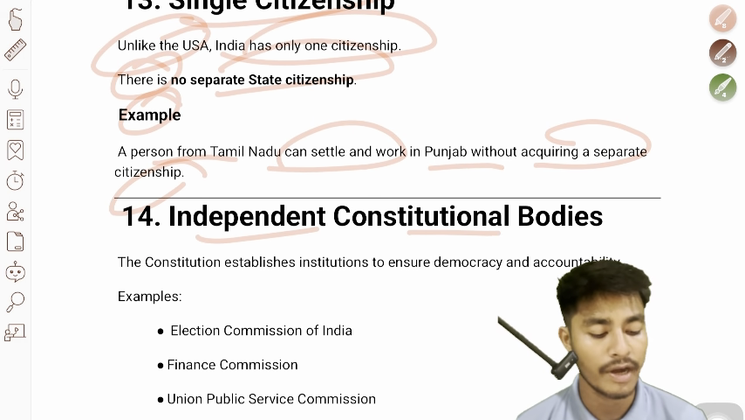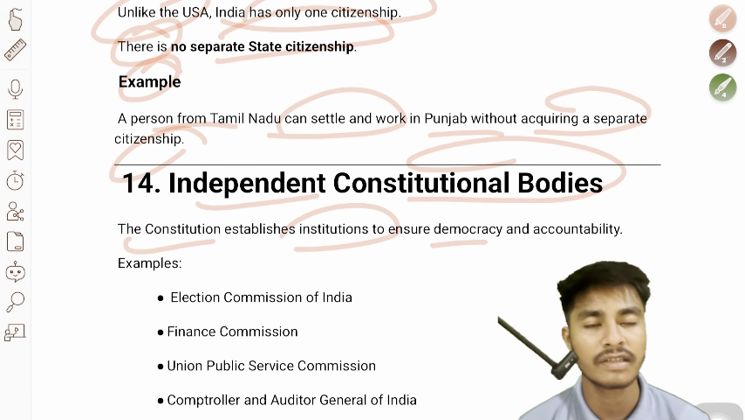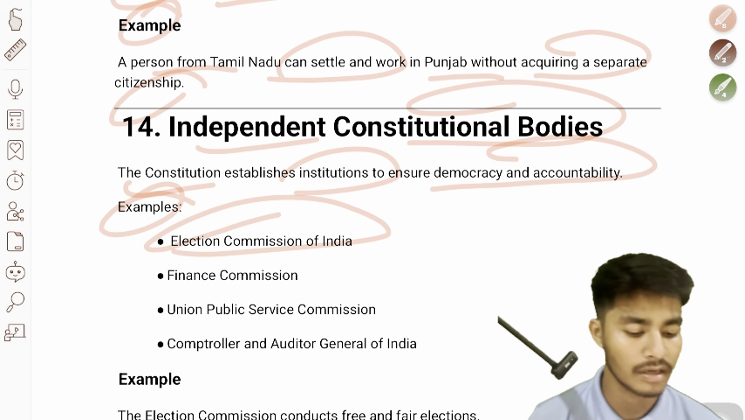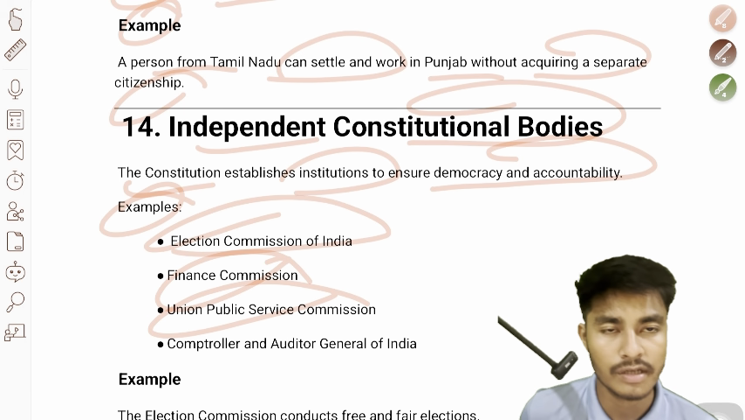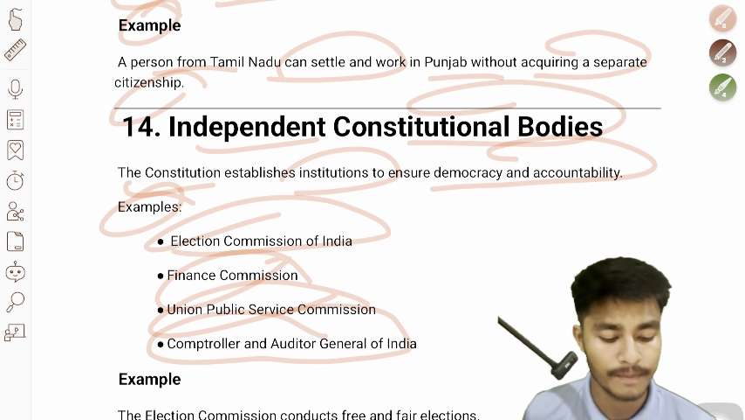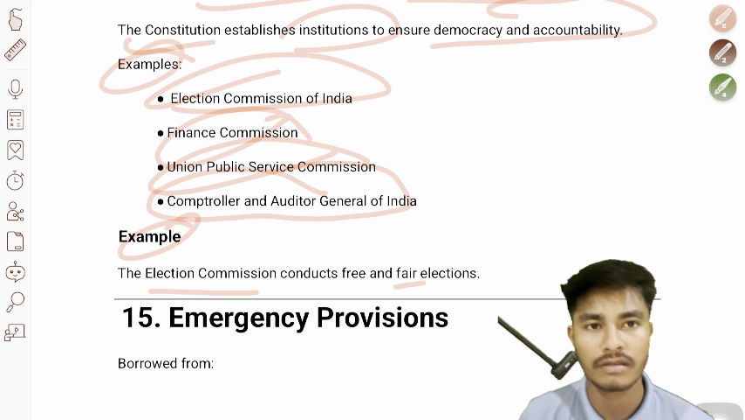Independent constitutional bodies. The Constitution establishes institutions to ensure democracy and accountability. Examples: Election Commission of India, Finance Commission, UPSC (Union Public Service Commission), and Comptroller and Auditor General of India, CAG. For example, the Election Commission conducts free and fair elections.